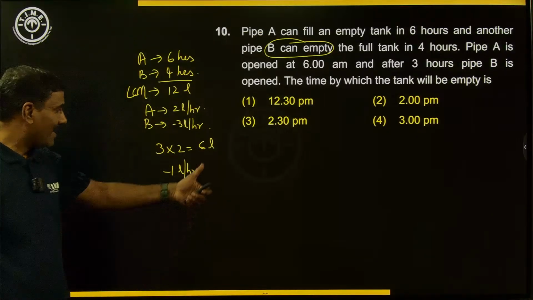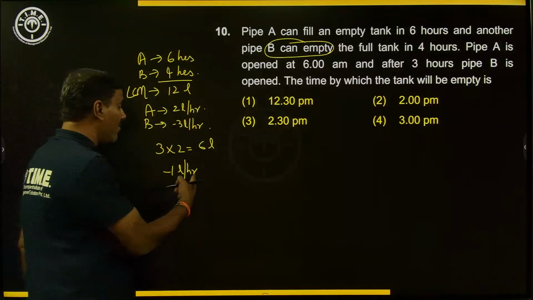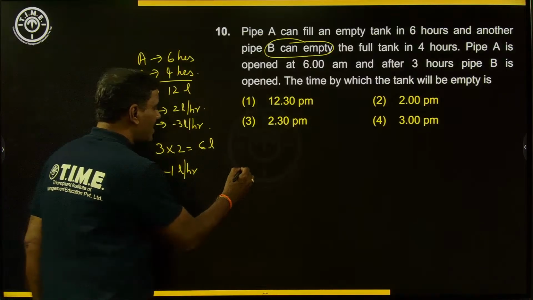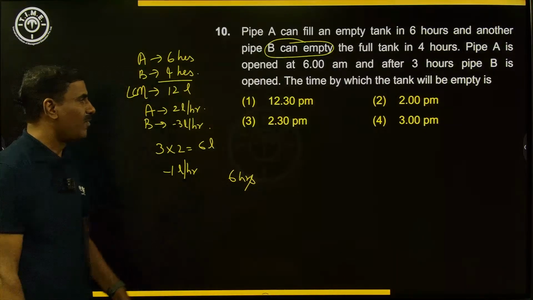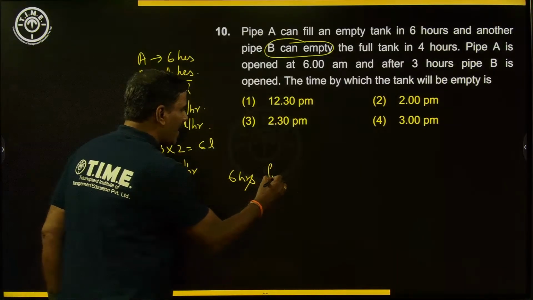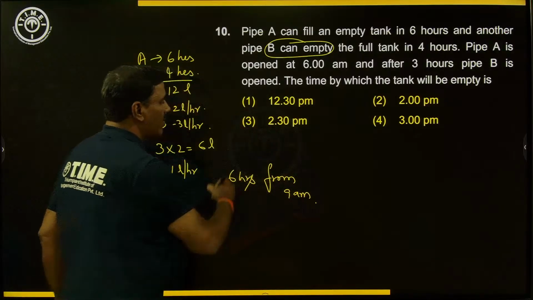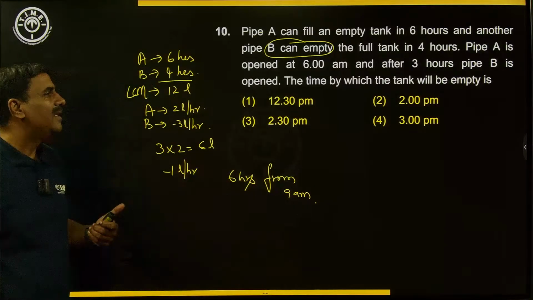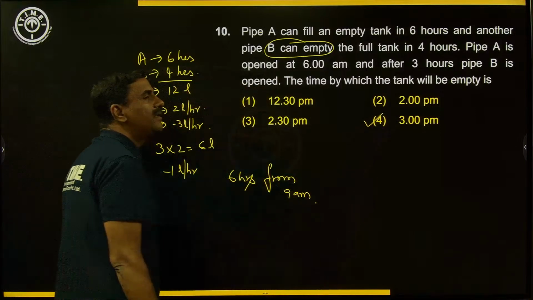To get the tank emptied, 6 liters should come out. For every hour 1 liter, so 6 liters will take 6 hours. So 6 hours from when B opens. B is opened at what time? 9 a.m. So from 9 a.m. we have to count 6 hours, which is nothing but 3 p.m. So the tank will be empty by 3 p.m.